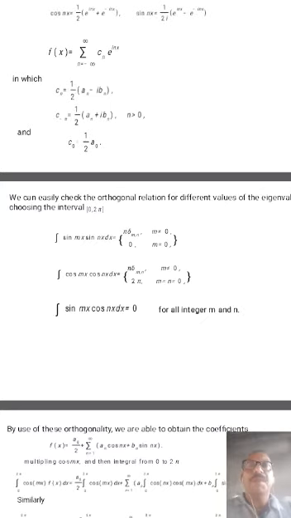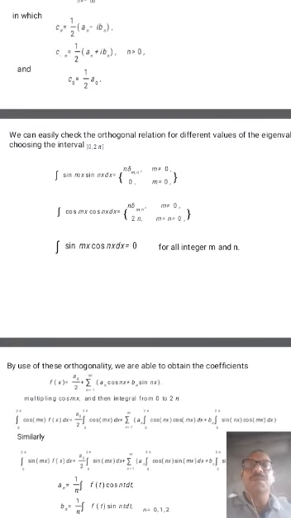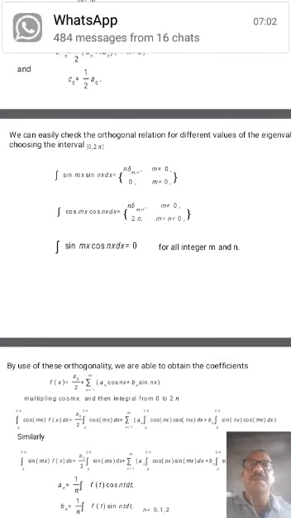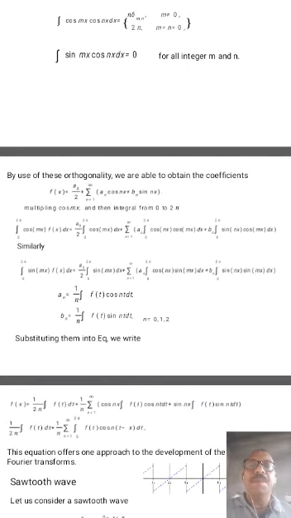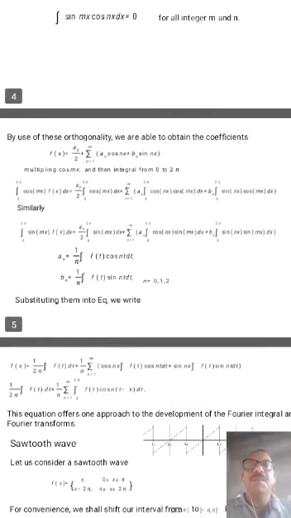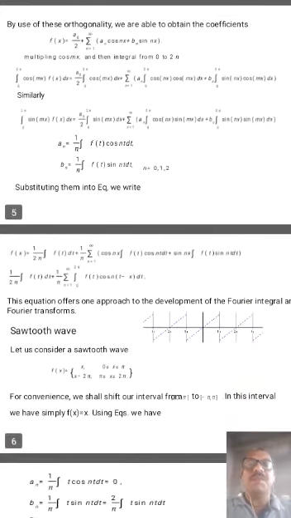These are the orthogonal properties. We all know the integration from 0 to pi of sin mx cos nx dx is 0 if m is not equal to n, and cos mx cos nx dx is also 0 if m is not equal to n, and sin mx cos nx dx is always 0 for every value of m and n. This is the determination of coefficients a0, an, bn. a0, an and bn can be determined by this method.